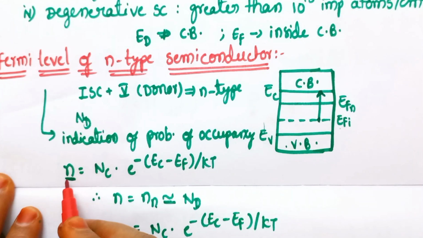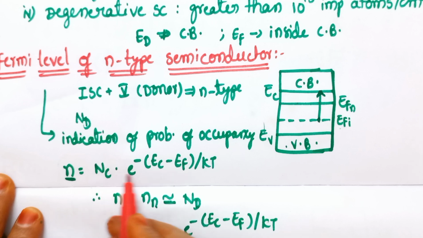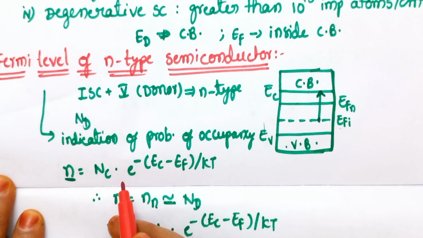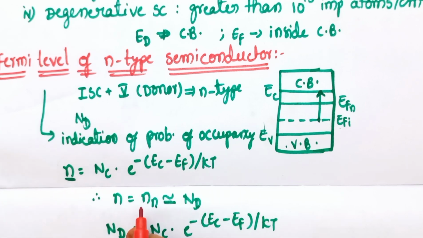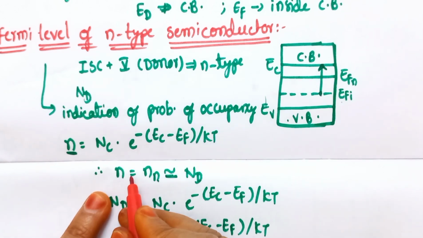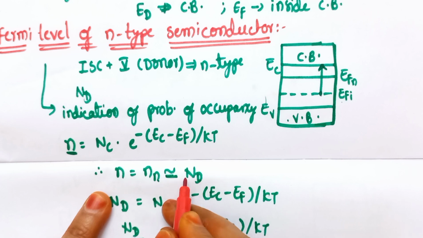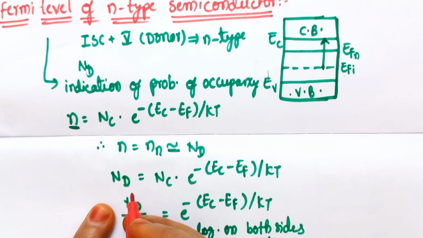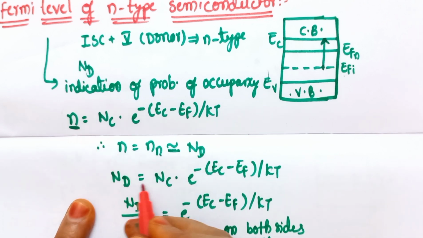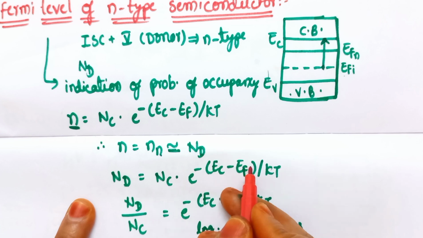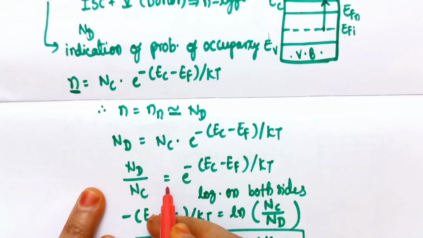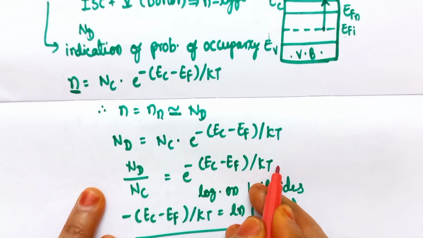And the electron concentration n is given by n = Nc e^(-(Ec - Ef)/kT). This expression is discussed in my previous lecture, so if you want, you can refer to that. So here in n-type semiconductor, n, that is the number of electrons, is equal to Nd, that is the donor ion concentration. So we can replace the value of n by Nd. So Nd = Nc e^(-(Ec - Ef)/kT). If we take this Nc to this side, we get Nd/Nc = e^(-(Ec - Ef)/kT).